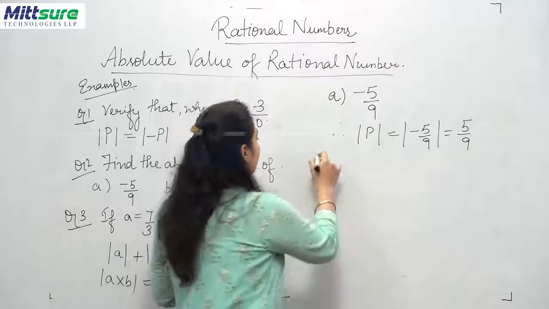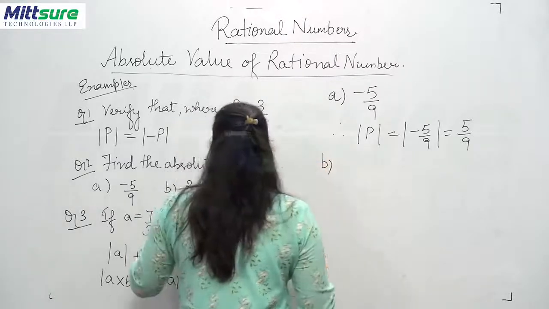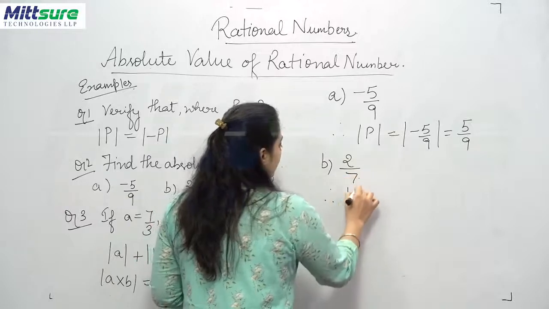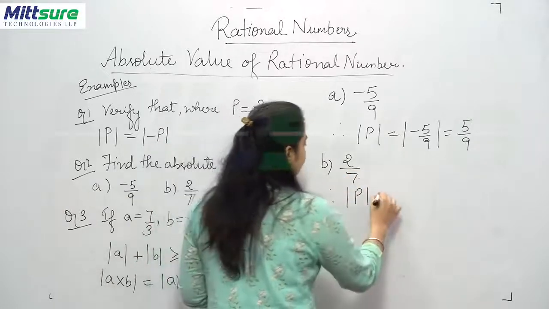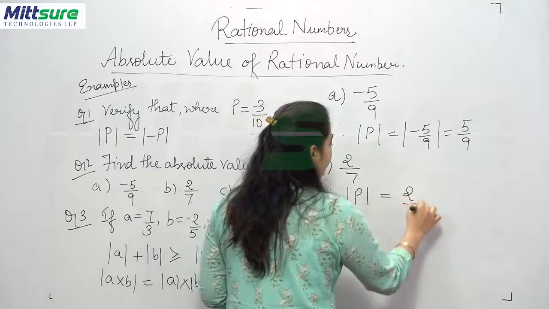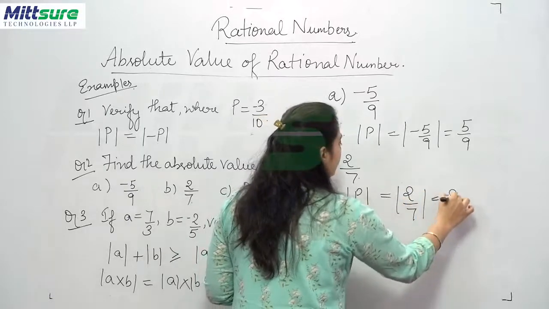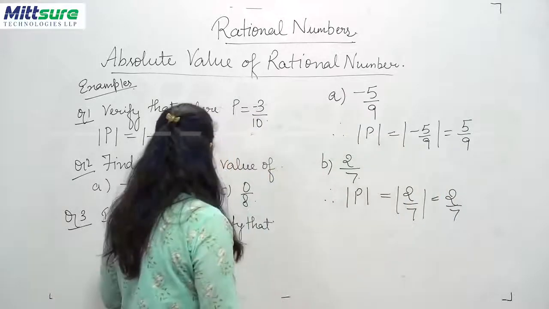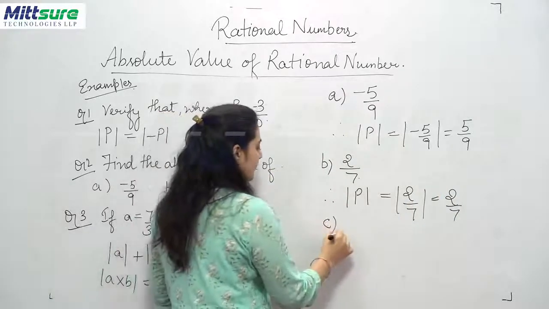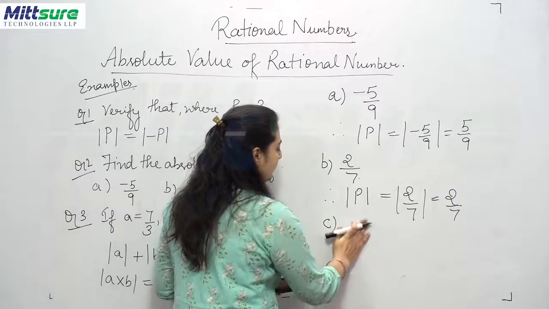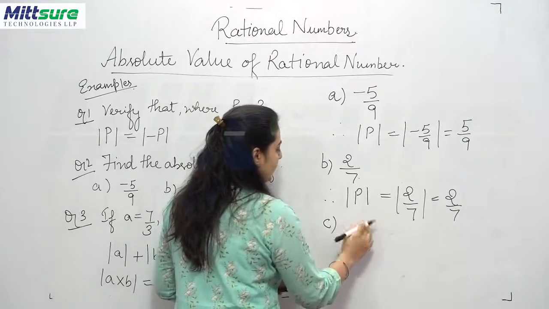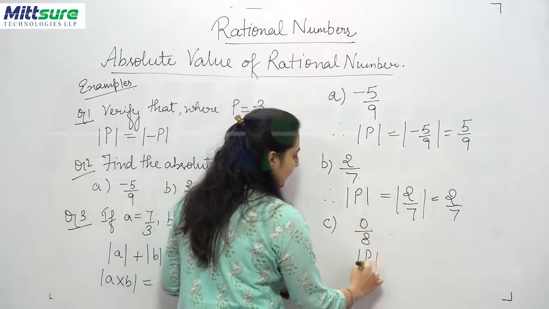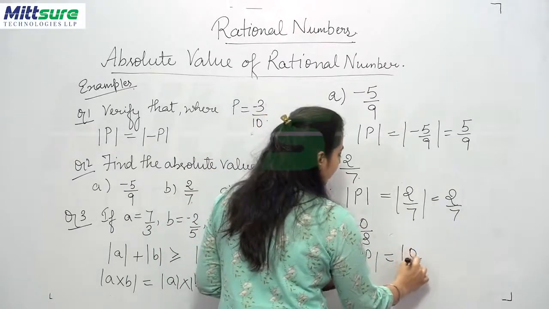Clear? Then we have B, which is 2 upon 7. Therefore, inside the mod lines, 2 upon 7, the absolute value is 2 upon 7. Let's take the third question, that is 0 upon 8, inside the mod lines, then 0 upon 8.